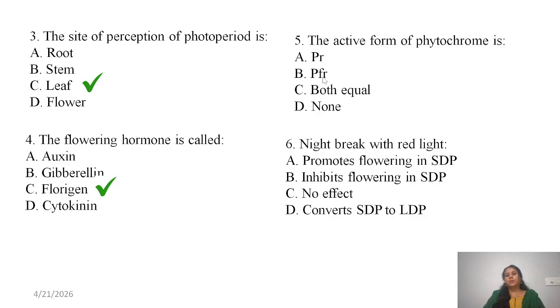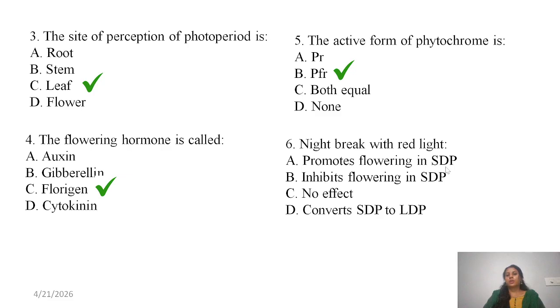Next one is the active form of phytochrome. Between PR and PFR, PFR is the active form. PFR inhibits flowering in short day plants and promotes flowering in long day plants. Another one is a night break with red light. Does it promote flowering in short day plants, inhibit flowering in short day plants, have no effect, or convert a short day plant to a long day plant? That last one is not possible.